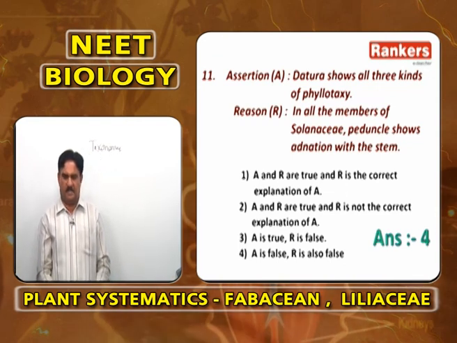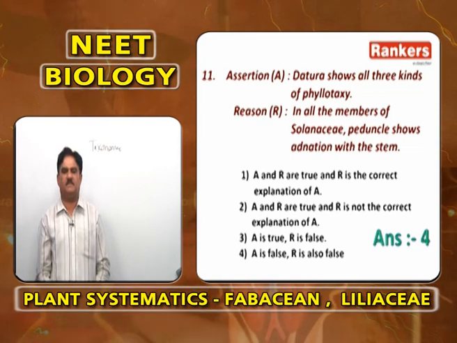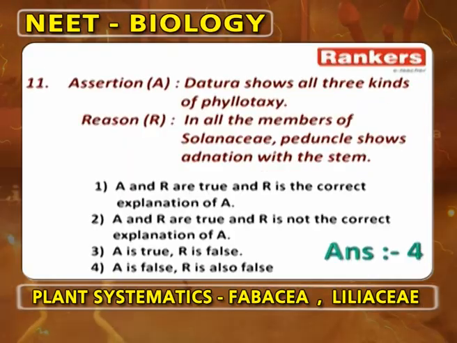So, Datura shows all the types. Vegetative parts show alternate phyllotaxy. Because of adnation of petiole with the stem, it shows opposite and whorled phyllotaxy. So, answer is 4 for this.